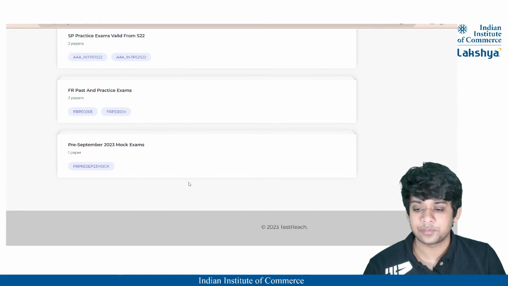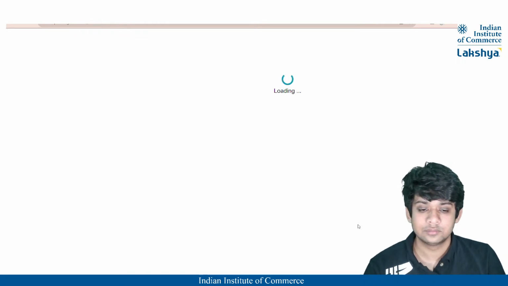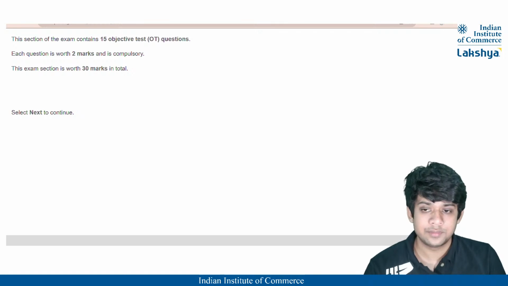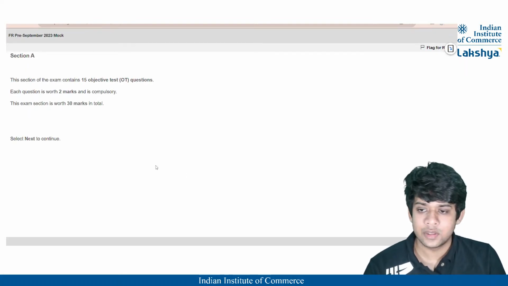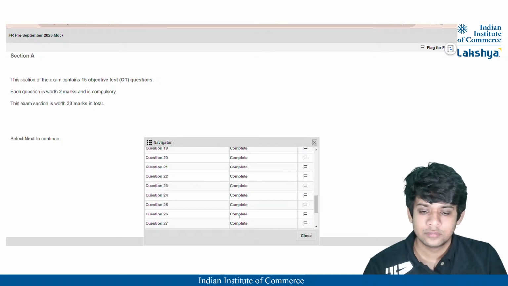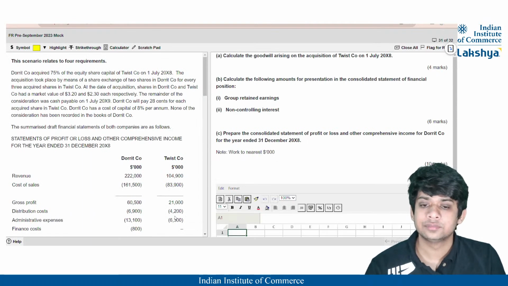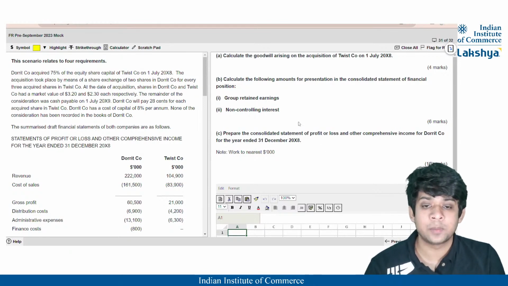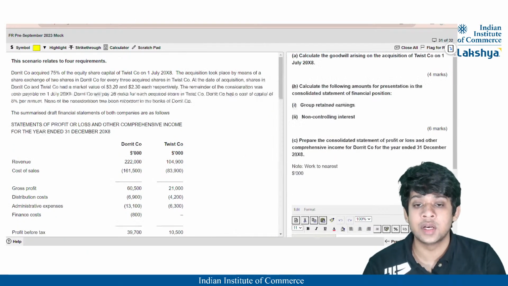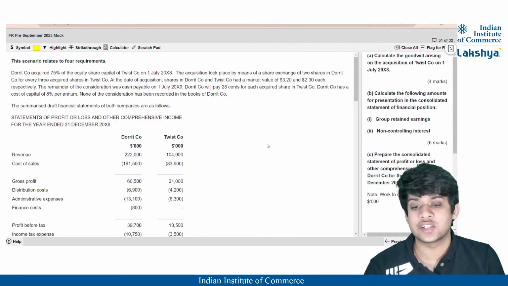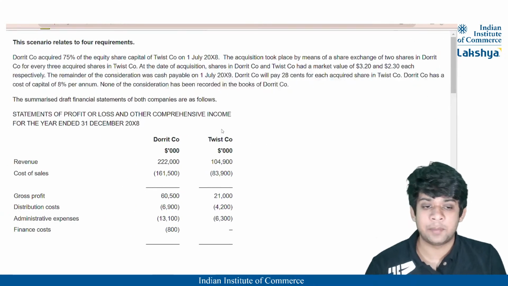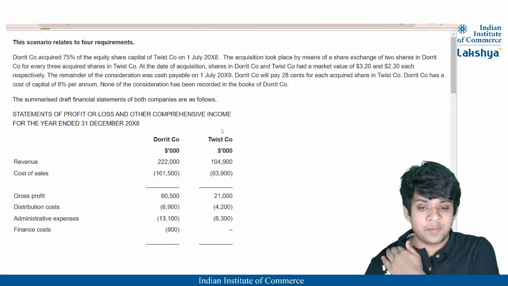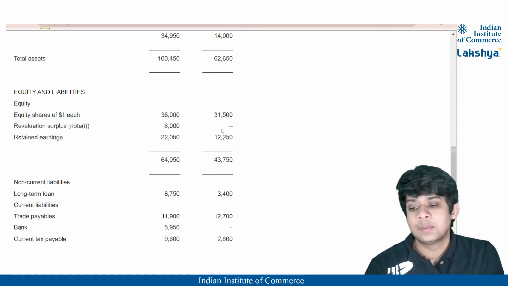Oops, I think the page just got shifted. We were on the 31st question. So you have to prepare a consolidated statement of profit or loss and also prepare 3 working notes associated with the consolidated statement of financial position. That is probably the reason they have provided you with both the statement of profit or loss and the statement of financial position.